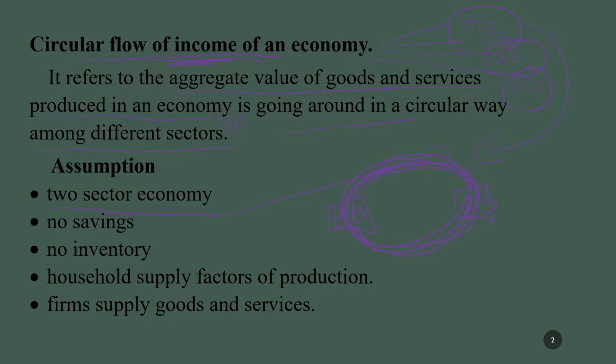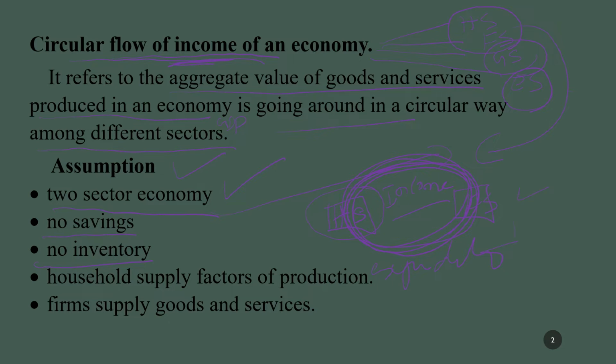Before we discuss in detail, first let us assume a few things. The first thing, we have only two sectors of the economy. One is the household sector, another one is the firm sector. And no savings. That means the household sector, whatever income they earn, they are not going to make any savings, but they are going to spend. They are going to make an expenditure. No inventory.